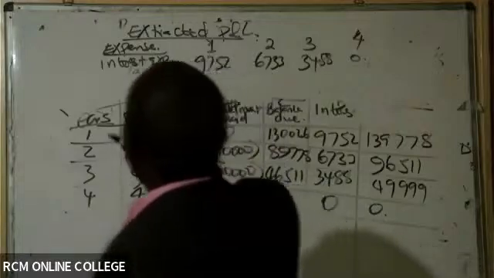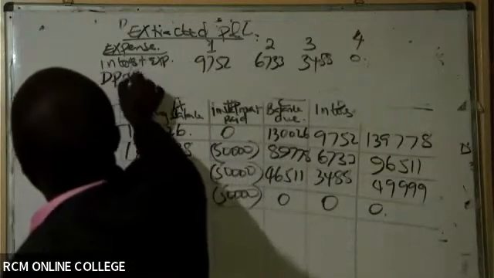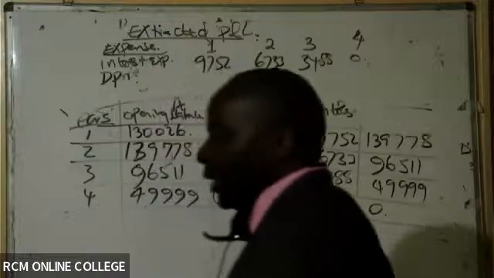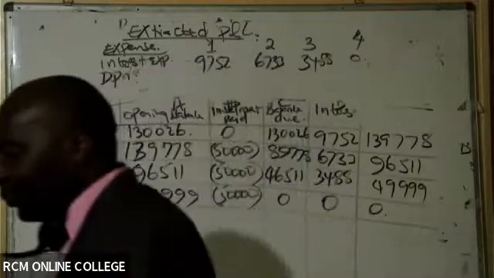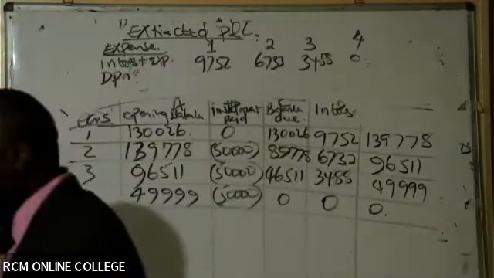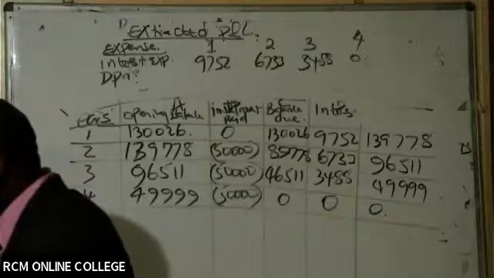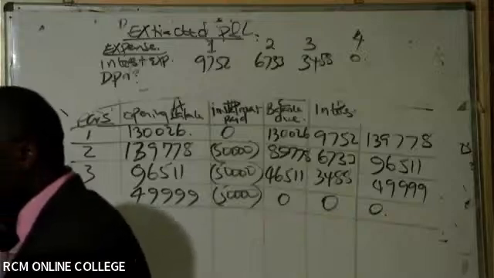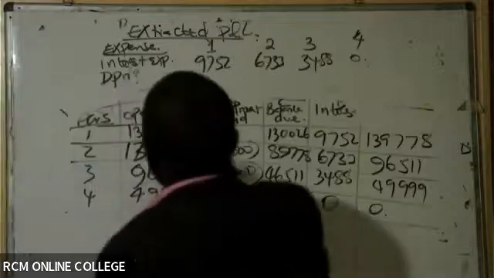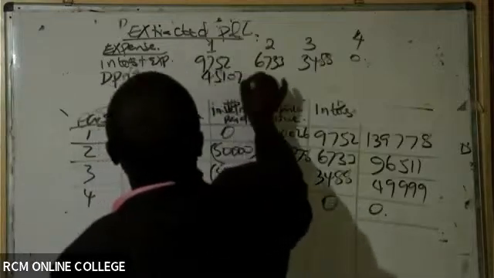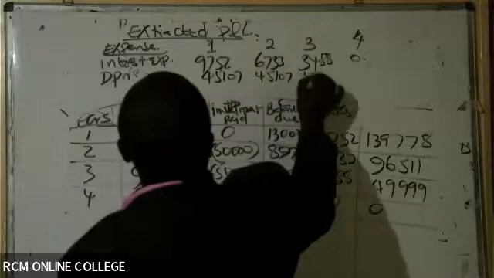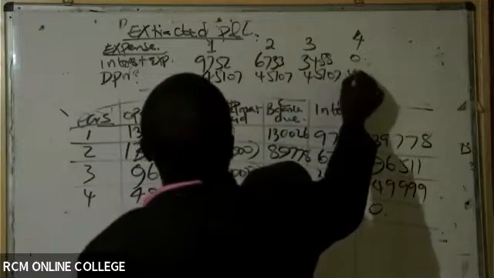And then, of course, we have depreciation. Are you able to see the depreciation? It is very easy: 45,107, every year.